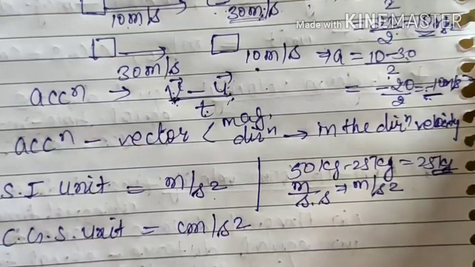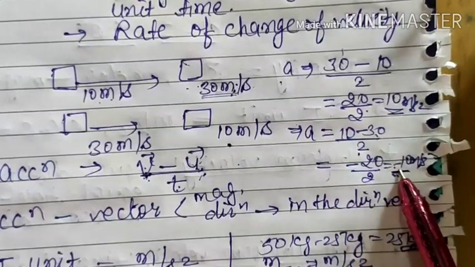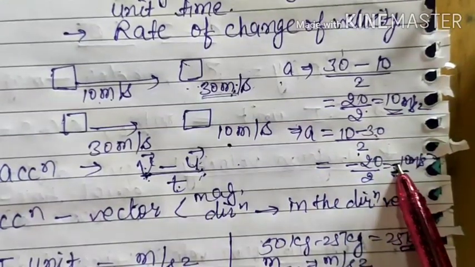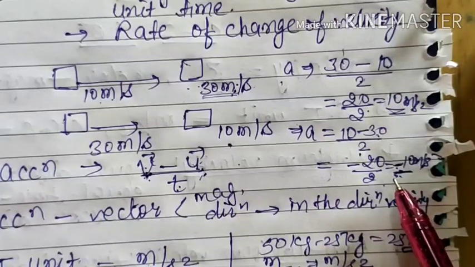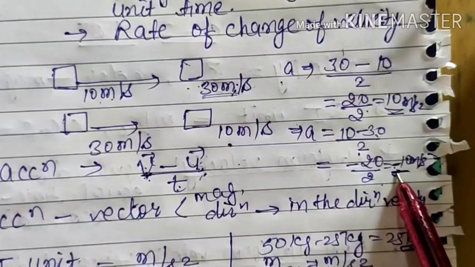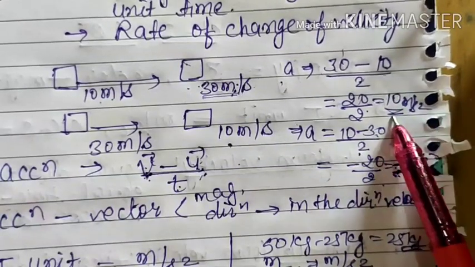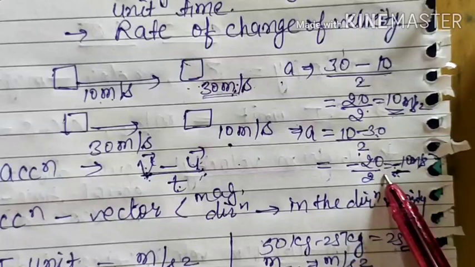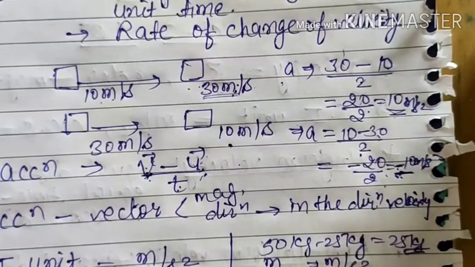But one important concept which we have to remember here is, here the negative sign does not represent negative direction. That means if you are getting your acceleration negative, that does not say anything about direction. Actually here in acceleration, the negative sign indicates only whether the velocity is increasing or decreasing. If it is increasing, it will be positive. If it is decreasing, it will be negative. The direction of acceleration will be always in the direction of velocity only.